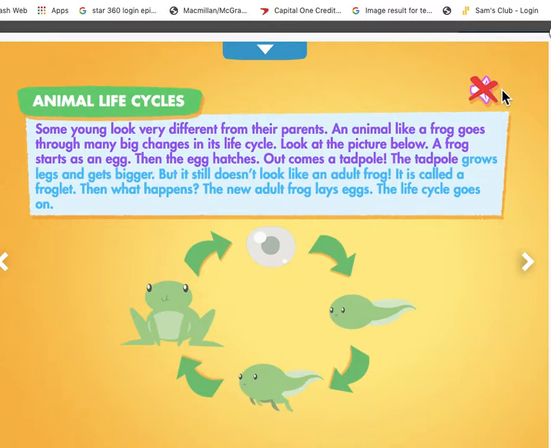The tadpole grows legs and gets bigger. But it still doesn't look like an adult frog. It's called a froglet. Then what happens? The new adult frog lays eggs. The life cycle goes on.